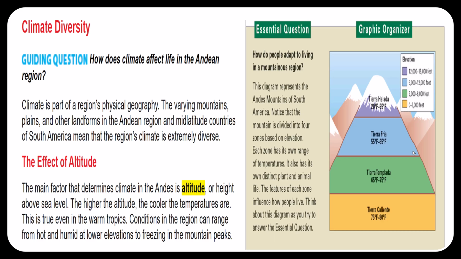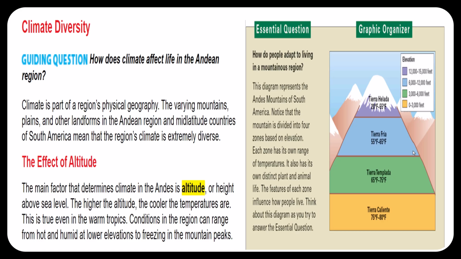The effect of altitude. The main factor that determines climate in the Andes is altitude, or height above sea level. The higher the altitude, the cooler the temperatures are. This is true even in the warm tropics. Conditions in the region can range from hot and humid at lower elevations to freezing in the mountain peaks.